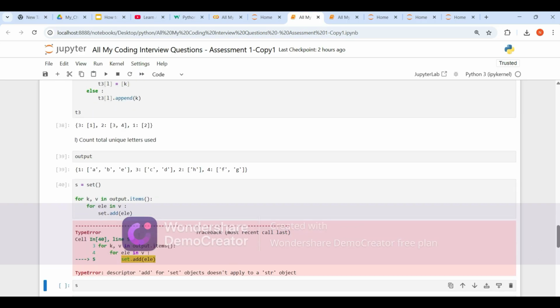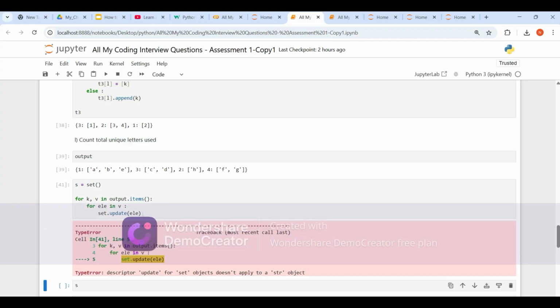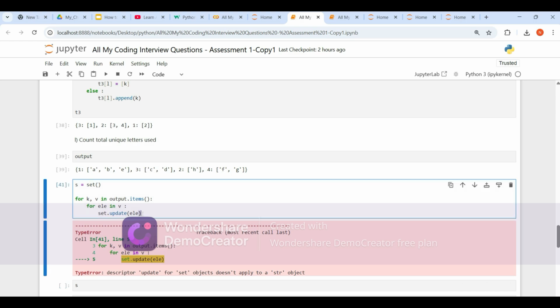Okay, add is not available in set, guys. Add is available, I think, for list. That's why I have been telling you, please go to W3Schools and understand all these things. Okay, update for a set object does not apply to str. Okay, for value in e, then set dot update, this is also not working. Let me wait, guys, let me see once.